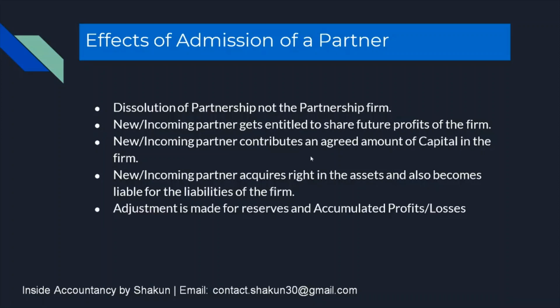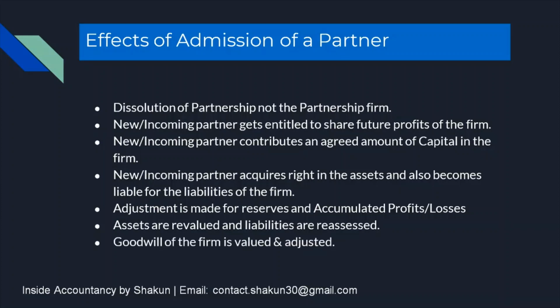Then, adjustment has to be made for any accumulated profits and reserves, such as workmen compensation reserve, investment fluctuation reserve, general reserve, and any accumulated loss such as advertisement suspense, etc. So an adjustment has to be made for all these accumulated profits and reserves. Then at the time of admission, the assets are revalued and the liabilities are reassessed to see if there is any gain or loss, which has to be shared or borne by the old partners in the old ratio. The goodwill of the firm is also valued and adjusted because the new partner has to pay the sacrificing partners.